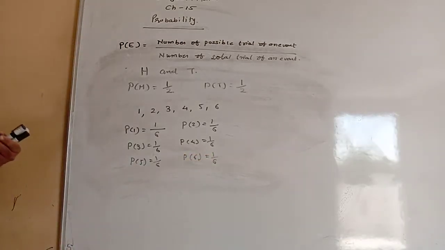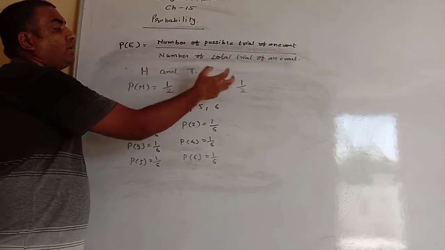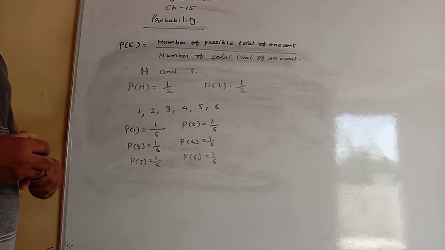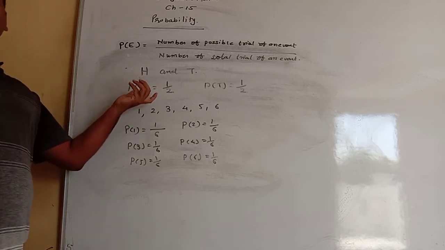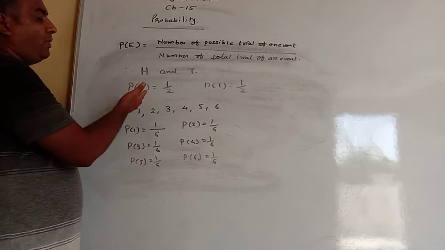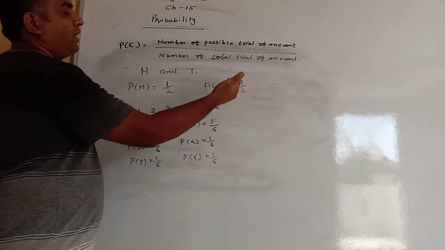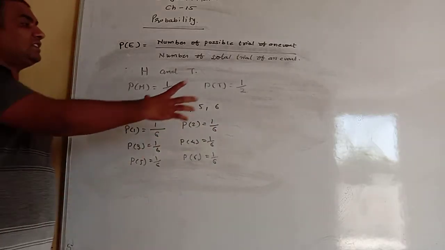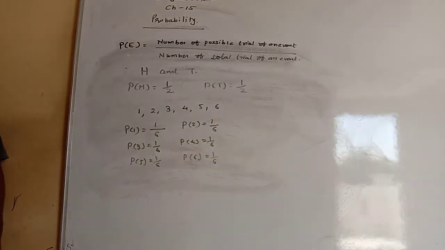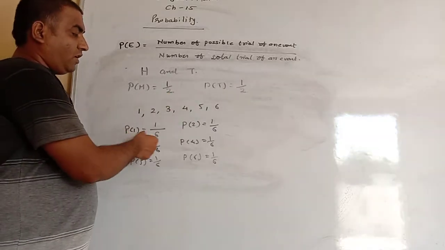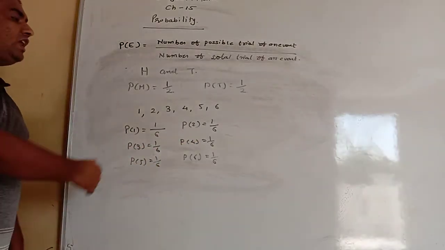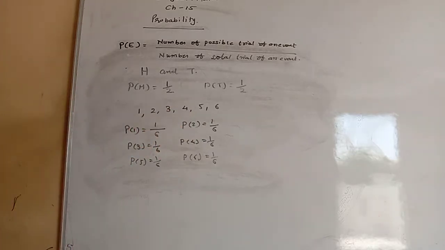Such events which have equal values of probability, such experiments are called equally likely events, and such outcomes are called equally likely outcomes. Here the probability of head is 1 by 2 and the probability of tail is 1 by 2, so the probability of getting head and the probability of getting tail are equally likely outcomes. In the same way, the probabilities of 1, 2, 3, 4, 5 and 6 are all 1 by 6, so they are also equally likely outcomes.